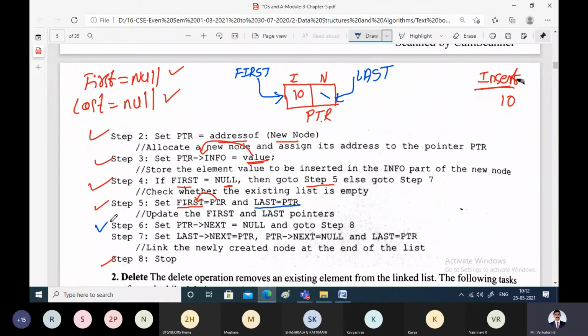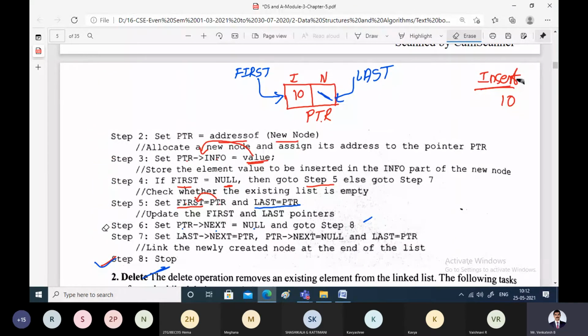What does step 6 say? I have already written this here well in advance: set PTR pointer next equal to null. I have made PTR's next null because there is no next node. This is the very first node that we have inserted. Then go to step 8. What does step 8 say? Simply stop. We have created one node and simply stop. That is the procedure we followed when we wanted to insert one element. The first element is successfully inserted into the linked list.